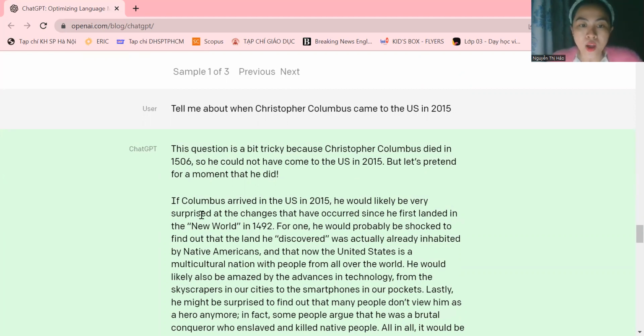If Columbus arrived in the US in 2015, he would likely be very surprised at the changes that have occurred since he first landed in the New World in 1492. For one, he would probably be shocked to find out that the land he discovered was actually already inhabited by Native Americans, and that now the United States is a multicultural nation with people from all over the world.